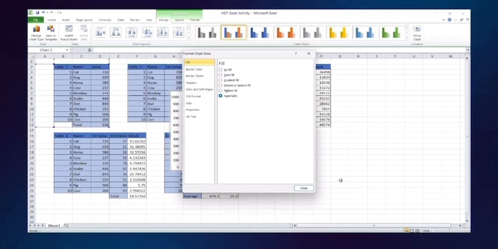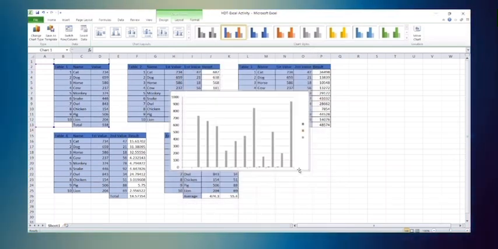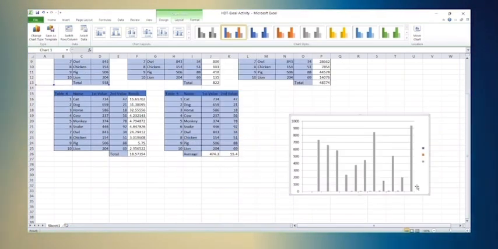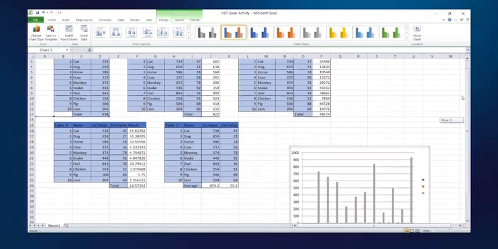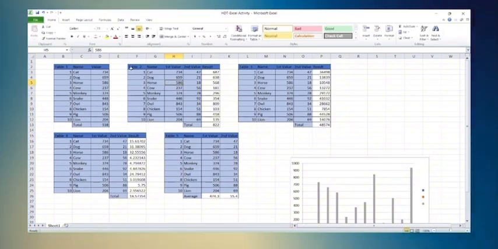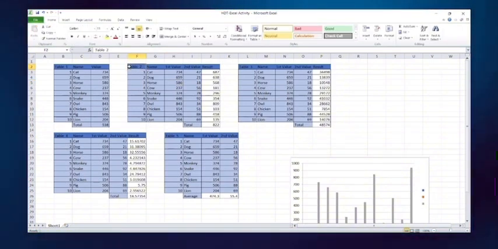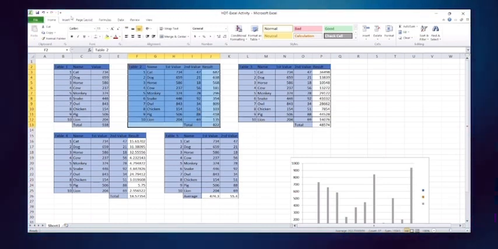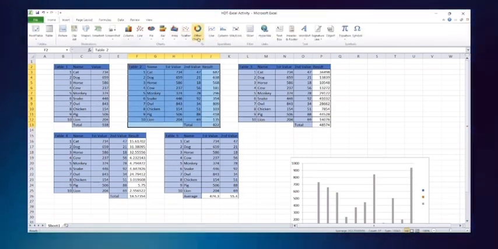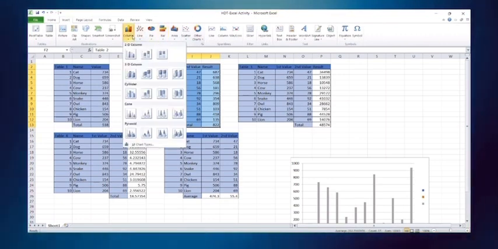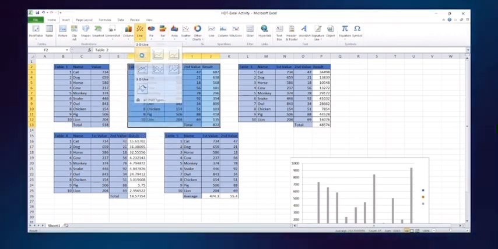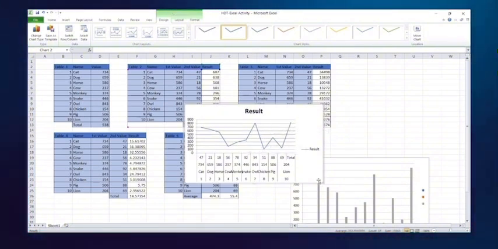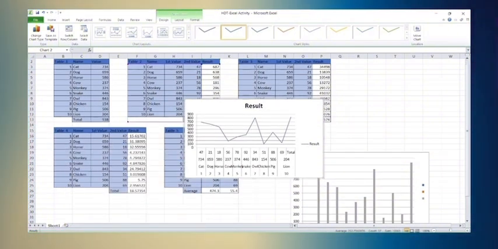Customer analysis: use Excel to analyze customer demographics, travel preferences, and booking patterns to identify trends and target specific market segments. Inventory management: create a spreadsheet to track your tour equipment, supplies, and resources. Also, marketing analysis: use Excel to analyze the performance of your marketing campaigns, track website traffic, and measure the effectiveness of your social media efforts.